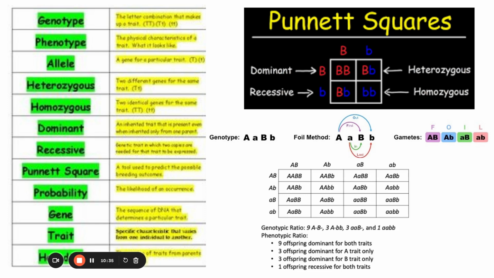So I've got this here just as a refresher of some of your vocabulary terms: genotypes, phenotypes, traits, alleles, dominant, recessive, and homozygous and heterozygous, as well as when you're dealing with a dihybrid cross, that shortcut and also foiling.